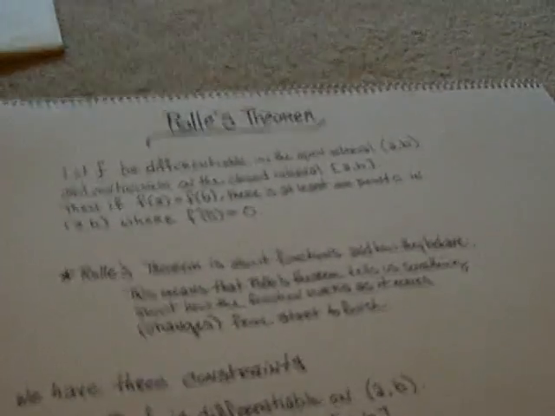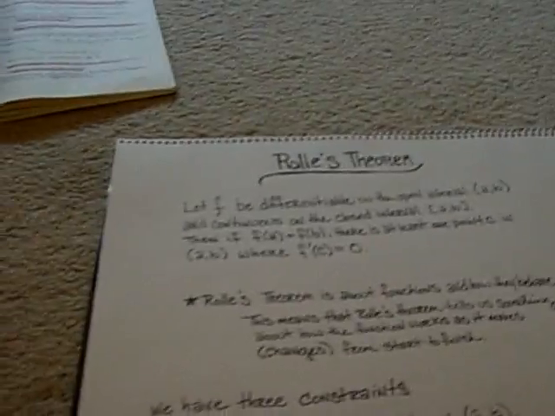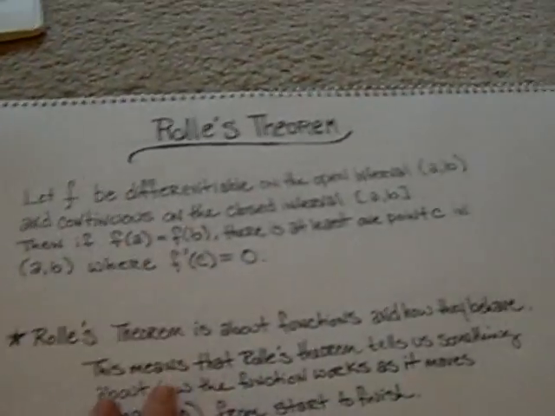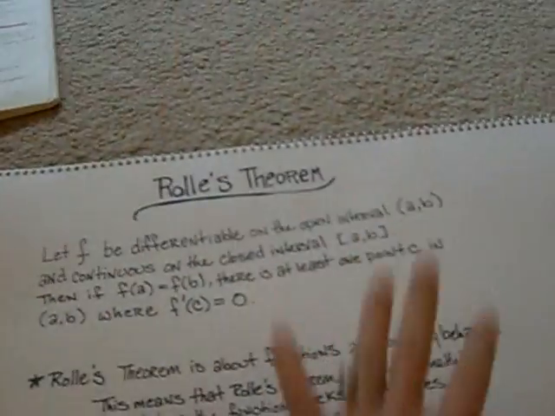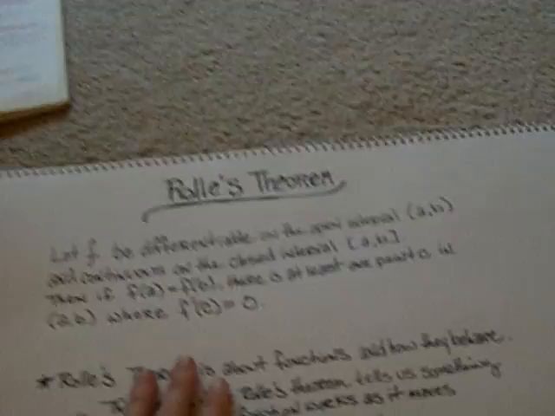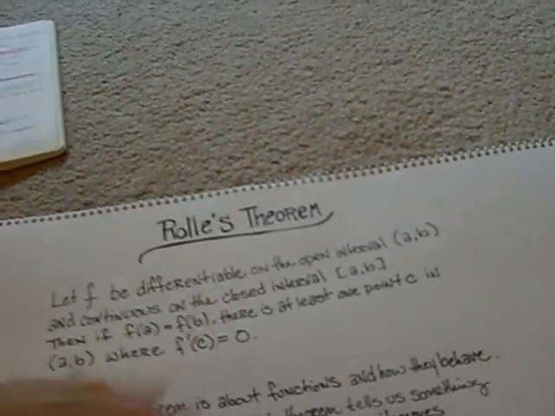I wanted to talk about the mean value theorem, but before I did that I had to talk about Rolle's theorem, because it kind of precedes it and it's pretty important, and you know that since you read your calculus book, and I shouldn't have to explain that to you. There's a few things about Rolle's theorem that I really think are important, and we're going to go over that, and then next time I'm going to do the mean value theorem because that's what I want to do ultimately.